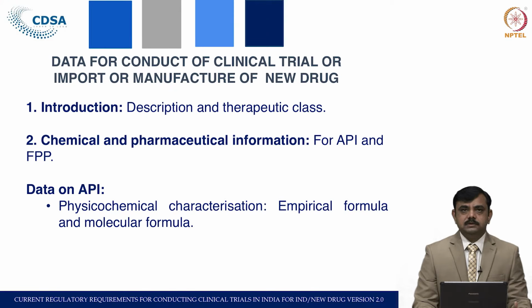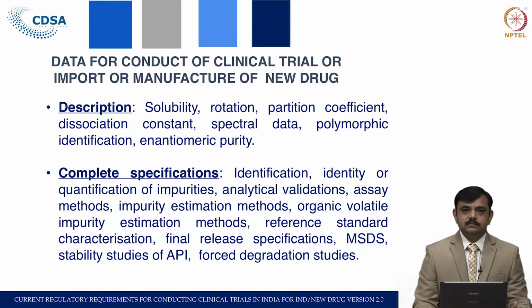Then data with respect to description like solubility, partition coefficient, dissociation constant, rotation, polymorphism, identification, enantiomerism, all these data related to purity and impurity profile have to be submitted.